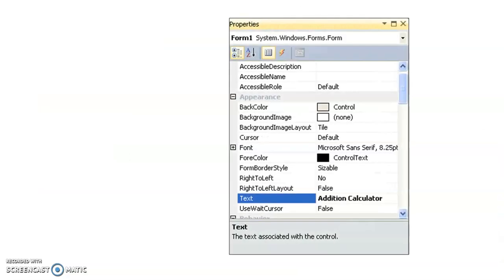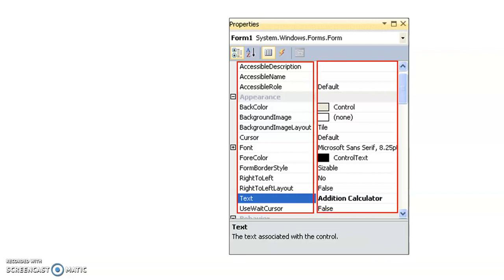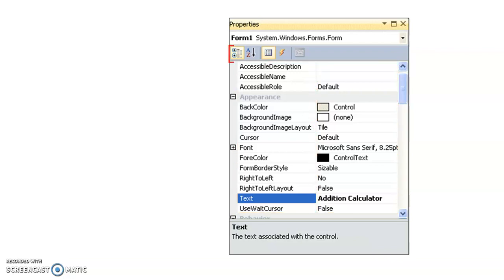The last part is the properties window. I have said that you can change the properties or characteristics of a control. So these are those properties which you can change by setting the values here. Normally these properties are arranged using this option, which is called category.